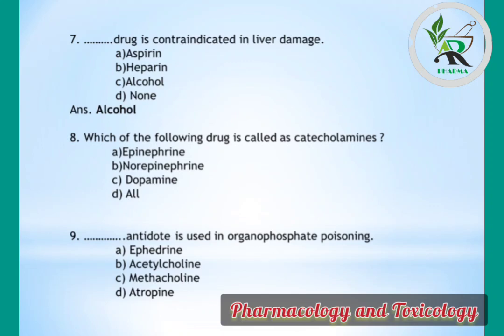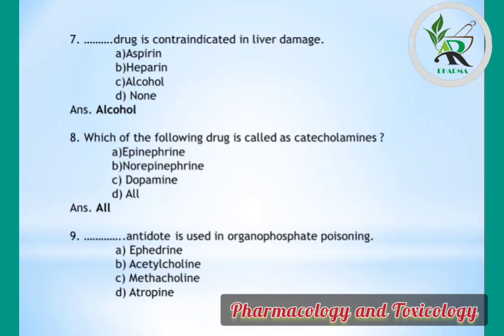Question number 8: which of the following drug is called as catecholamine? Options are epinephrine, norepinephrine, dopamine and all, but correct answer is all. Epinephrine, norepinephrine and dopamine are simply collectively called as catecholamine, so the correct answer is all.